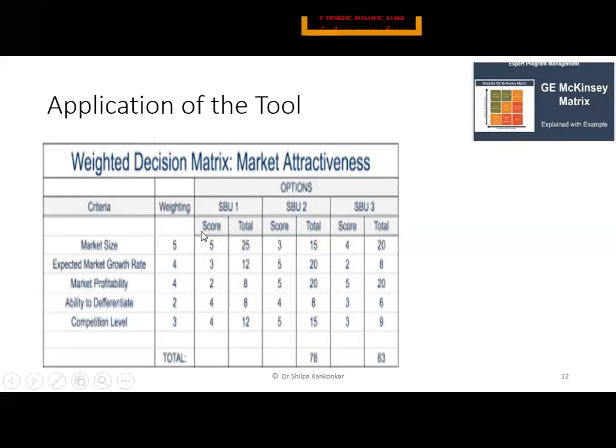The same way on the market size 5, your product, suppose SBU2, like अगर मैं हनी की यहाँ पे बात करूँ, I want you to look at the movement of the cursor. If I am going to take honey, so honey का कोई तोड़ ही नहीं है मार्केट में, it's doing extremely well, so it will get 5 on 5 scoring, so your score is going to be 25.